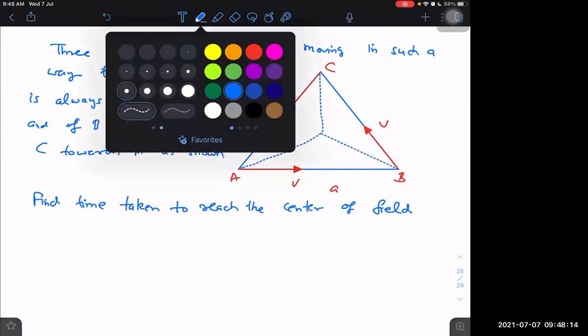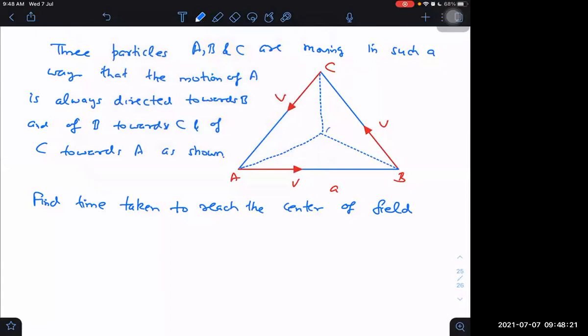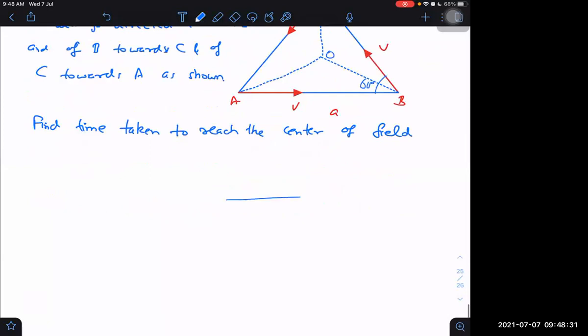There are two ways to do this. I want you to get the answer in two ways. One way is by differentiating AO, another is by differentiating AB. If I differentiate AB, then what angles do I have to take? What is the relative velocity along AB? It will be V here, and V cos 60 degrees there.